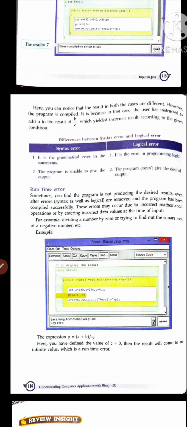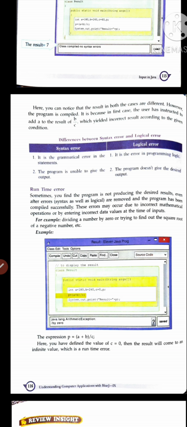NaN means not a number. The computer provides you a runtime error that says not a number. So we get 3 types of errors: syntax, logical and runtime. Just remember, you have to face these 3 errors when you are creating your programs.